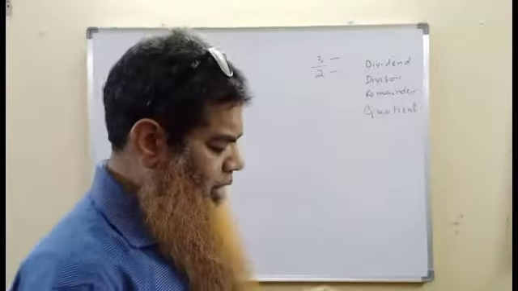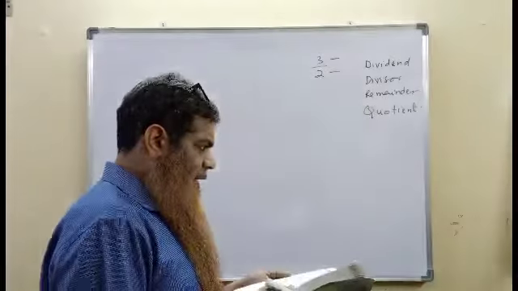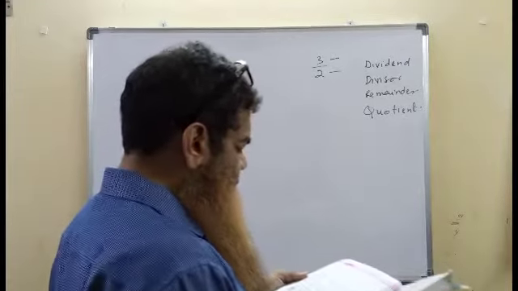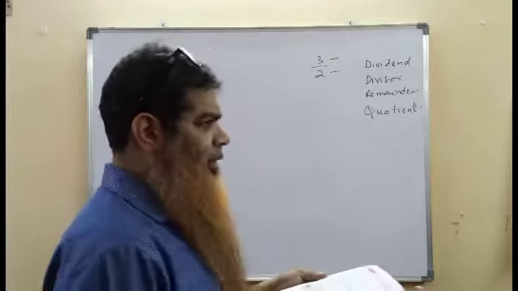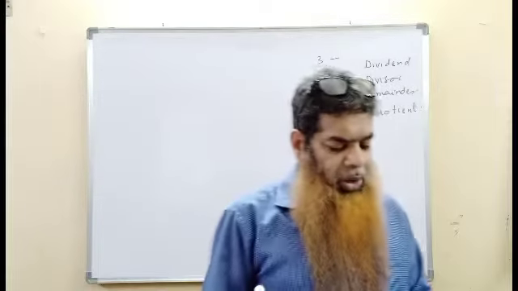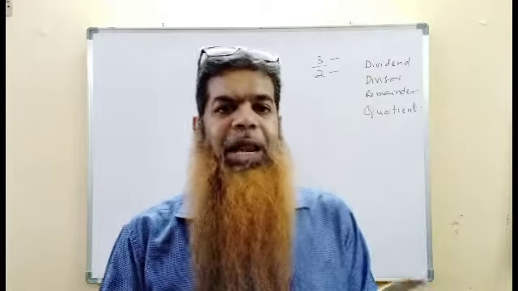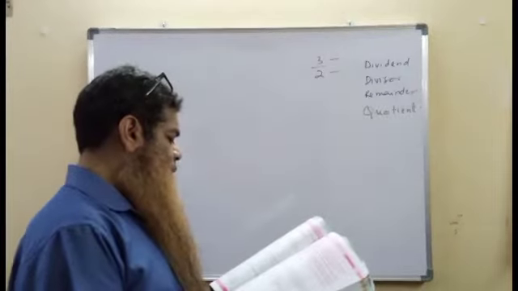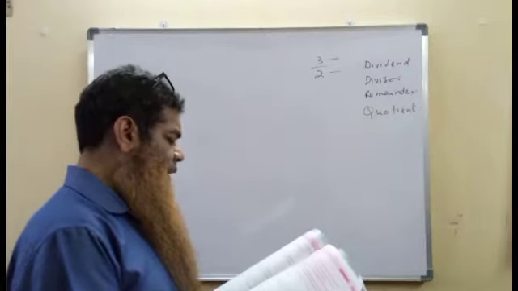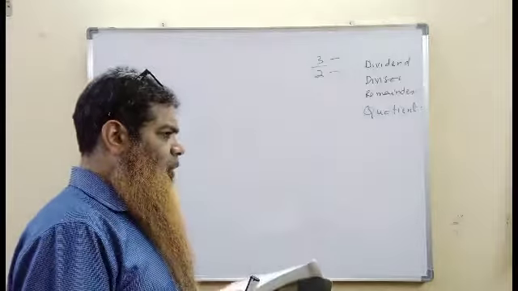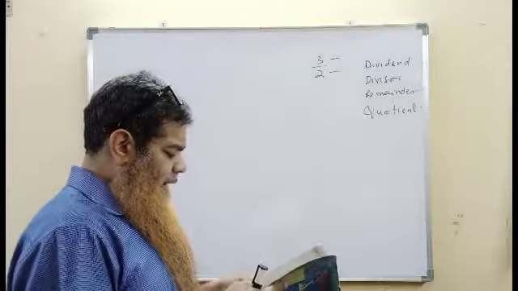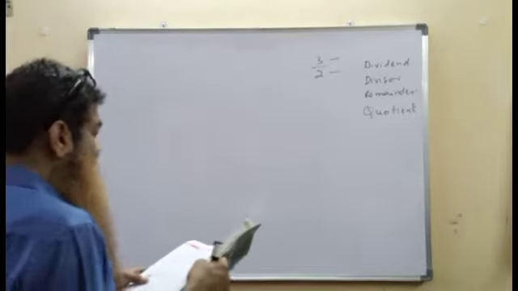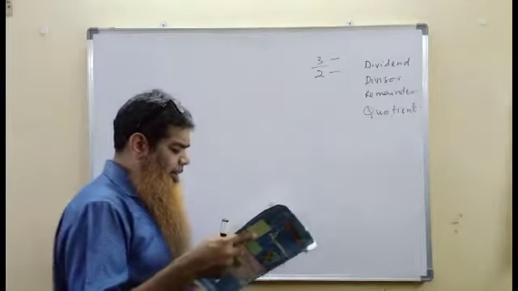So 15 by 3, 0 by 5, and minus 6 by 2 are rational numbers. From the above observation, we can conclude that all natural numbers, all whole numbers, and all integers are rational numbers. Please make a note of this.